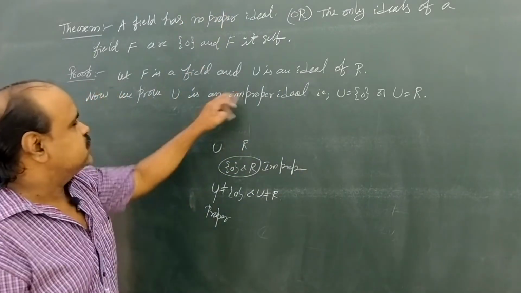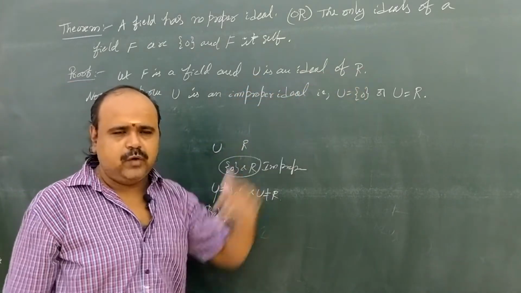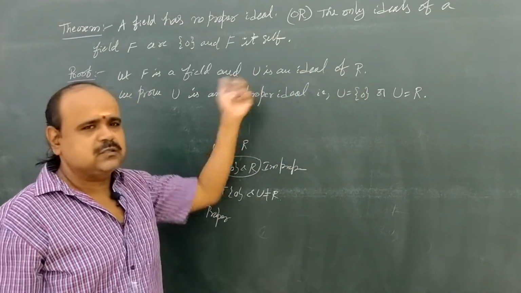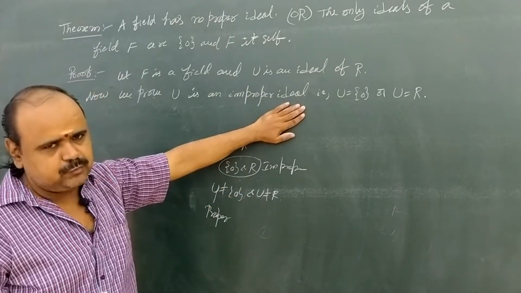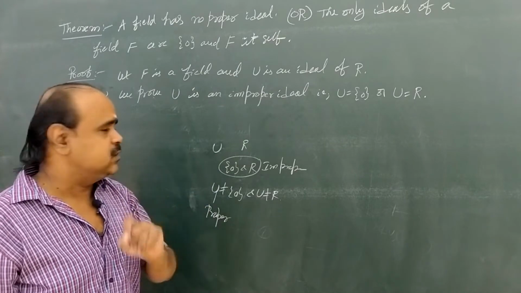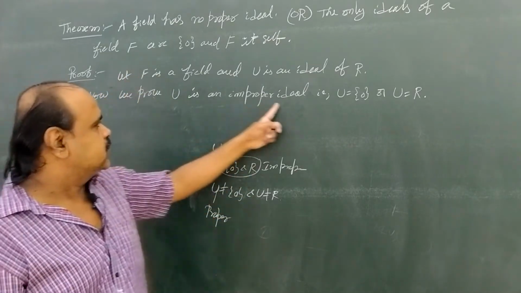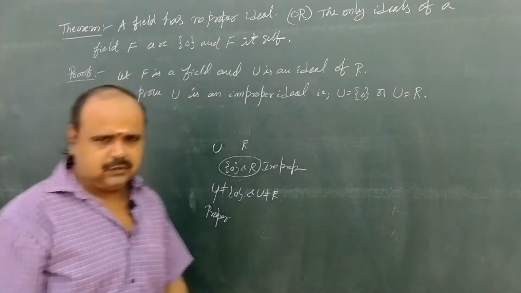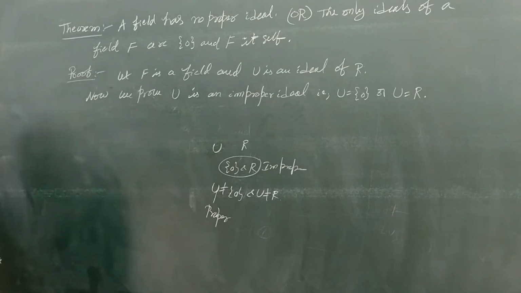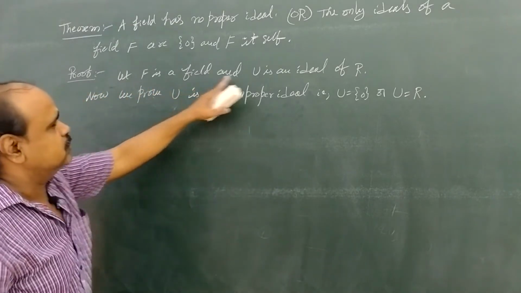So we say U is an ideal of capital F. We are going to prove this U is not a proper ideal, that means U is an improper ideal. What are the improper ideals of a field? The set {0} and the ring itself, here capital F. So we must prove U equals either {0} or U equals capital F.